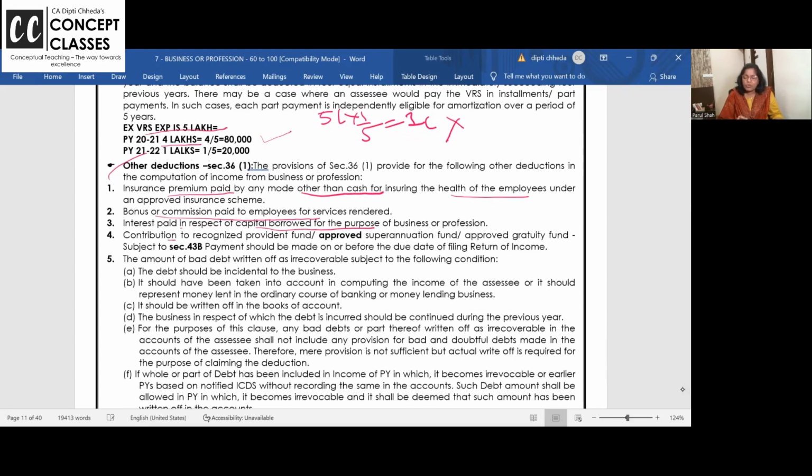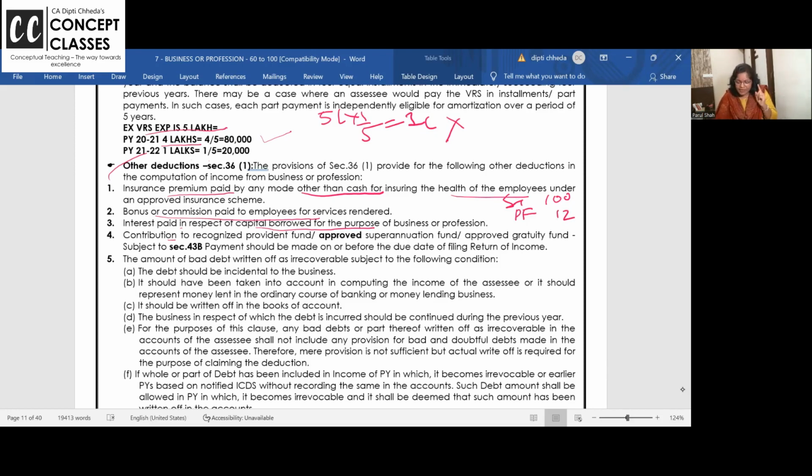Can you contribute to employee related funds, provident fund, ESIC, superannuation fund, gratuity? Can the employer put it as his expense? Dear students, I am paying you 100 salary and I am putting in your PF 12 rupees. Is 12 rupees my expense? Yes.